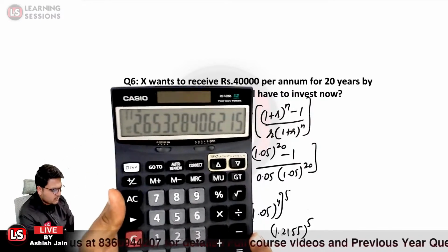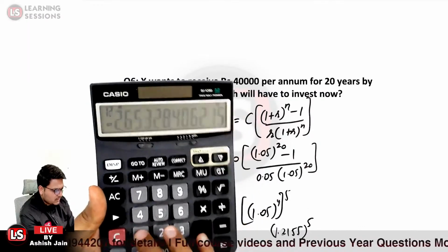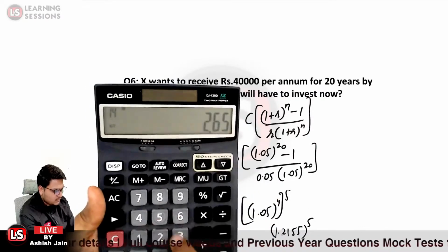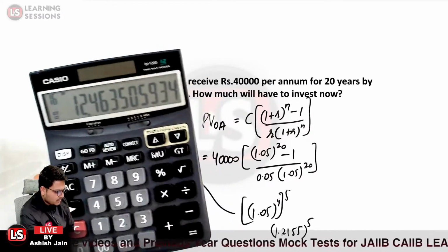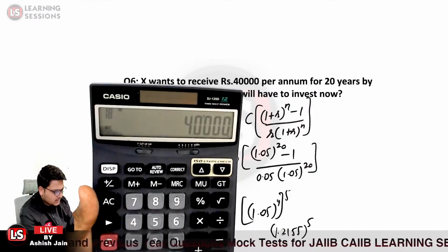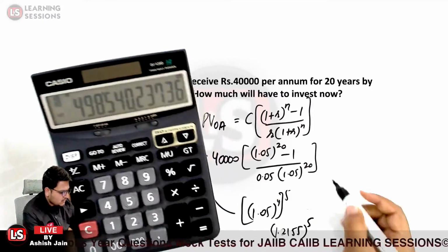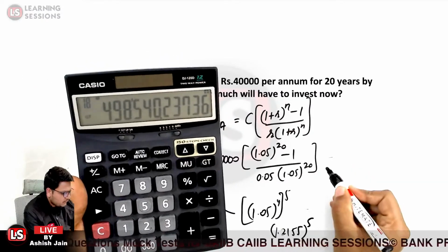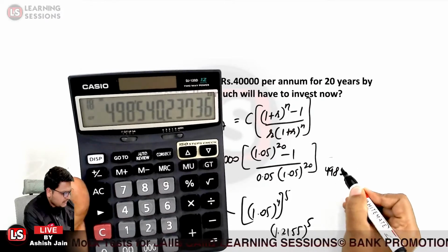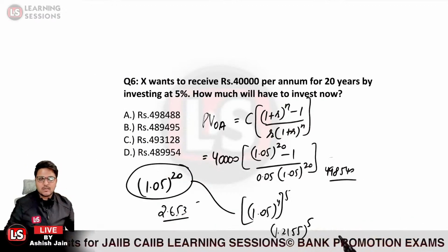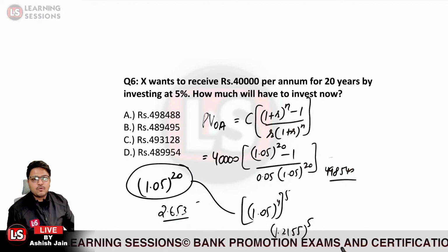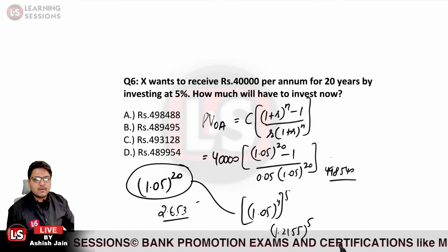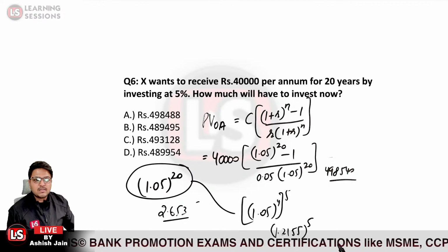So we'll be solving it. It will be 2.653 minus 1, divided by 0.05, and further multiplied by 40,000, and that would be the answer. So the answer comes out to be 498,540. 540 is the answer over here.